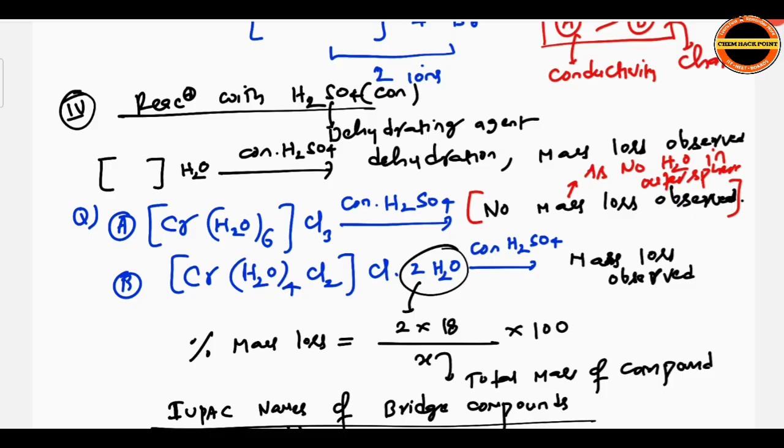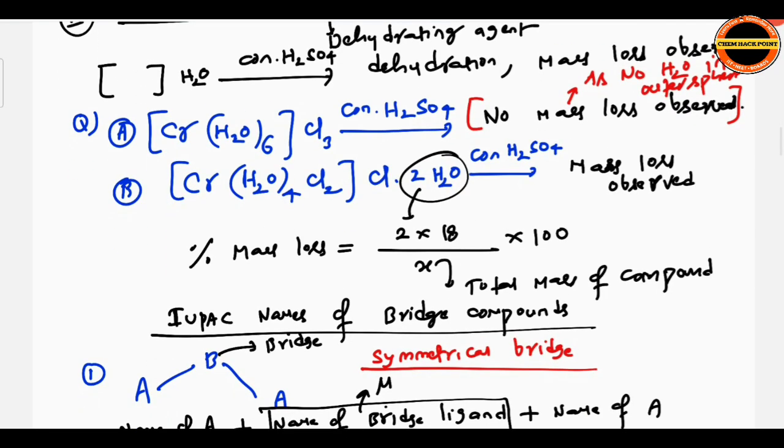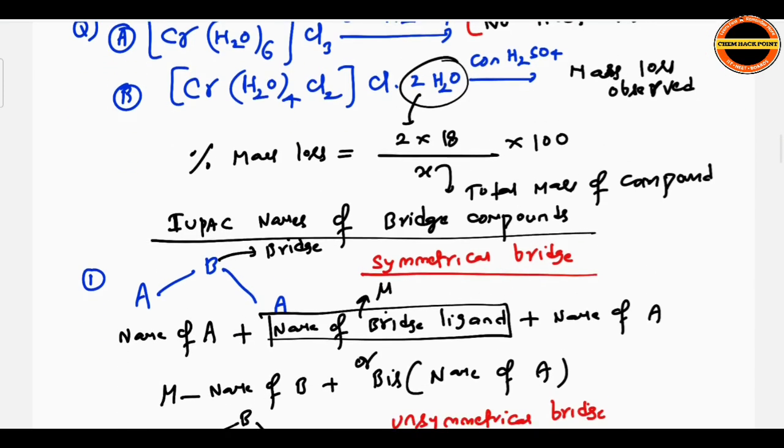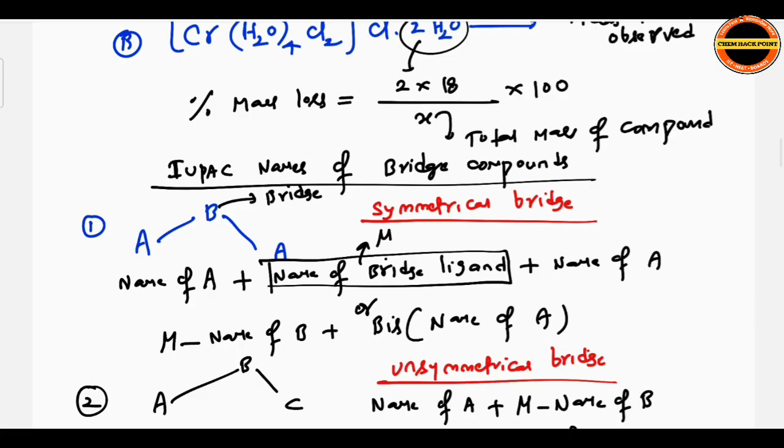Next, IUPAC names of bridge compounds. Regular, normal compounds we have already completed. Now, with respect to bridge compounds, how do we identify them? Here I wrote A, B and then A. Both A are the same, and in between there is a bridge. It is a symmetrical bridge, because on either side of the bridge both groups are the same.